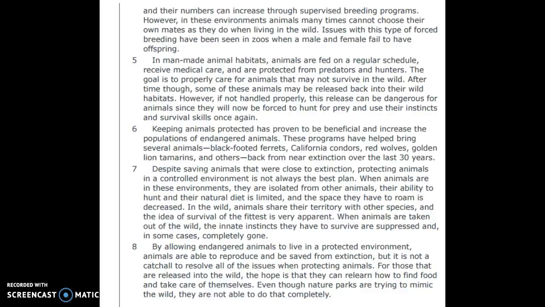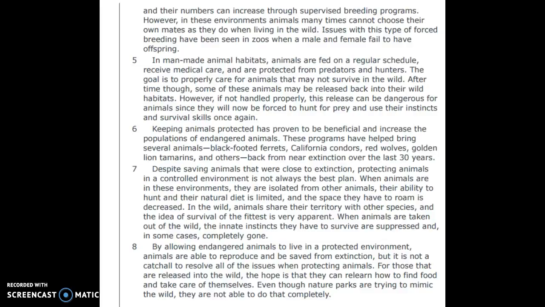Despite saving animals that were close to extinction, protecting animals in a controlled environment is not always the best plan. When animals are in these environments, they are isolated from other animals. Their ability to hunt and their natural diet is limited, and the space they have to roam is decreased. In the wild, animals share their territory with other species, and the idea of survival of the fittest is very apparent. When animals are taken out of the wild, the innate instincts they have to survive are suppressed and in